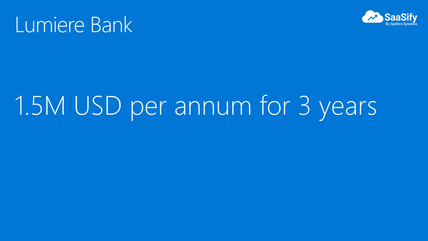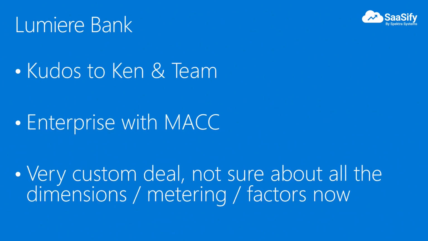Ken and team has done an excellent job. They are about to close a deal with Lumiere Bank. This is a multi-year deal of more than 4.5 million deal value. The CFO from Lumiere Bank just called up Ken and told him that they want to transact this particular sale through Azure Marketplace.